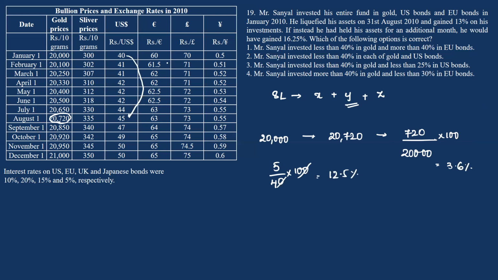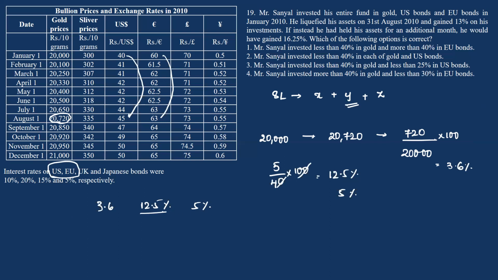And EU bonds 60 has become 63. So 5% returns. Okay, so the returns on gold is 3.6%, on US bonds is 12.5%, and on EU bonds is 5%. Now you are also given interest rates on US and EU also.